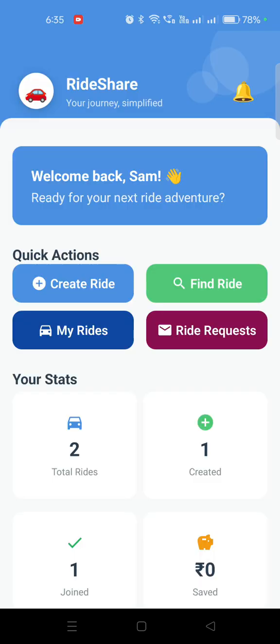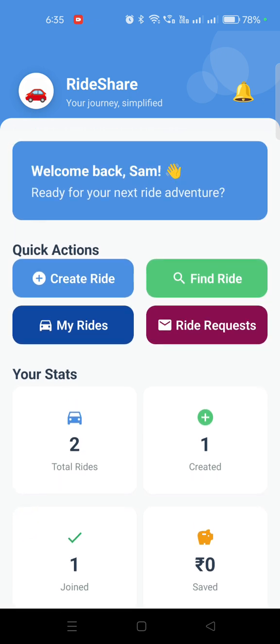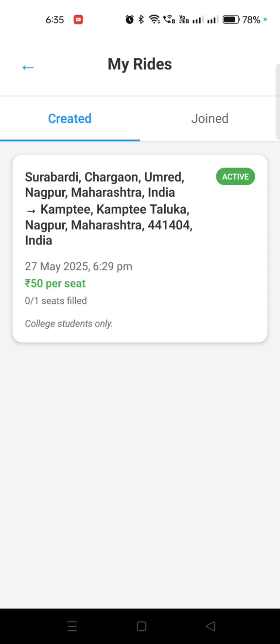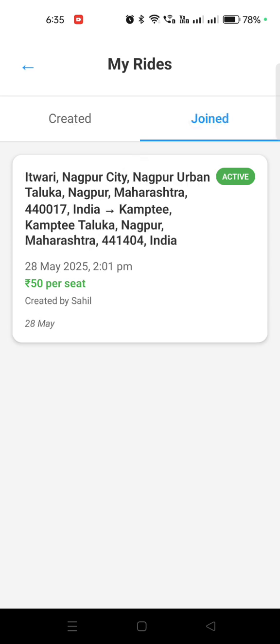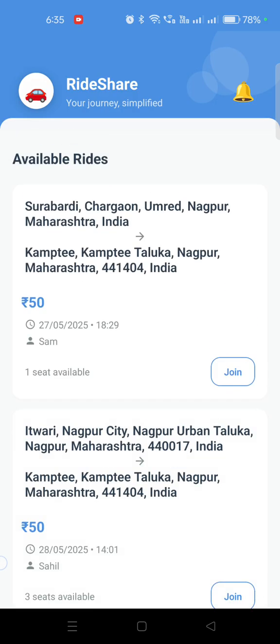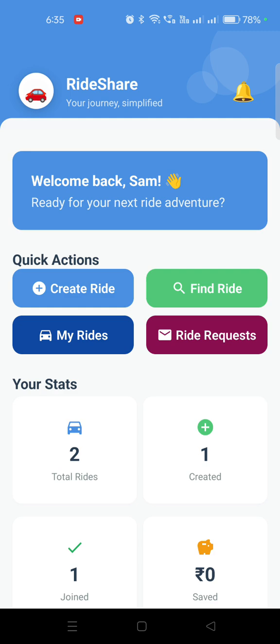Now if I go back to the dashboard and check My Ride, I have created one ride which was Surabadi, and one ride which I requested from Itwari to Kamti to Sahil. The join request which you have sent will be shown in the join section, and whatever ride you have created will be shown in the created section. This way we have differentiated. So this is overall the Samir dashboard.